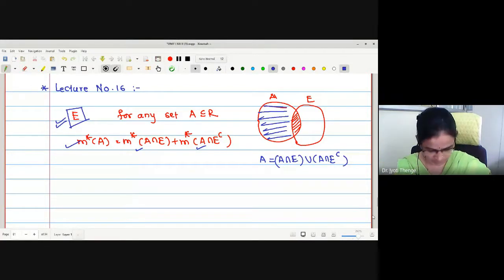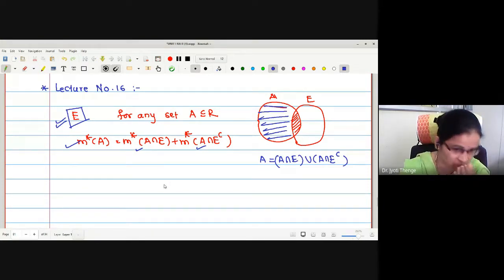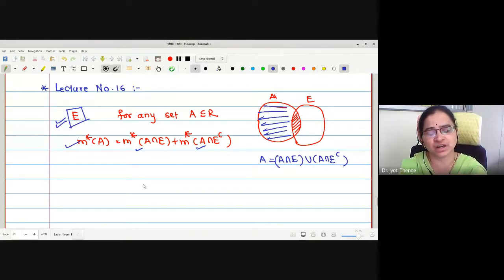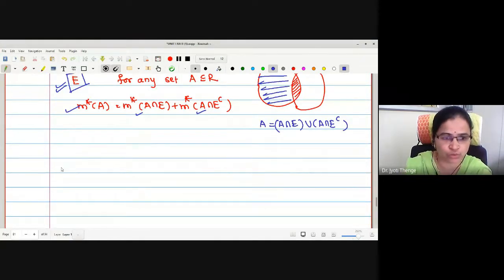Okay, now we have seen the countable subadditivity property regarding this. And whatever this outer measure we have studied, as it is going to fail to give the countable additivity property, we have defined a new measure called Lebesgue measure. Lebesgue measure is just an extension of the outer measure that we have seen in detail. For every point we have discussed regarding measurable sets only. Now in today's lecture, we are going to understand the point of non-measurable sets.